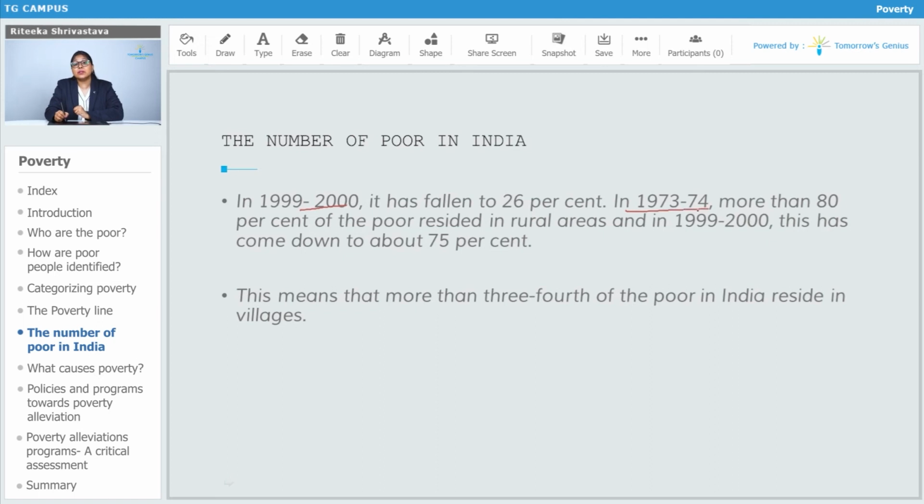In 1973 to 74, more than 80% of the poor resided in rural areas, and in 1999 to 2000, this has come down to about 75%. We know maximum poor people come from rural areas because rural areas are not much developed. There are no good job or employment facilities, and also there are problems of landlords and moneylenders. So this is why maximum poor people are coming from a rural background. This means that more than three-fourths of the poor in India reside in villages, that is, in rural areas.